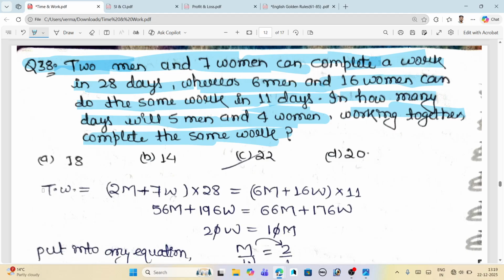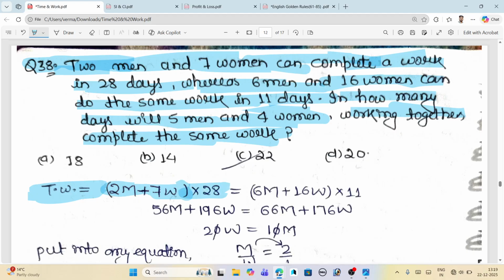Now remind me of the formula for total work, which I have taught you earlier: total work is equal to efficiency into total time taken. That is the basic formula you all know. So (2M plus 7W) multiplied by 28, where 28 is the time taken, that is 28 days.